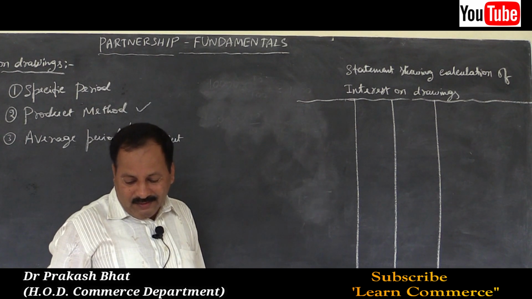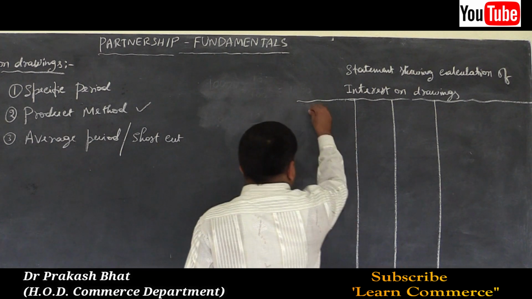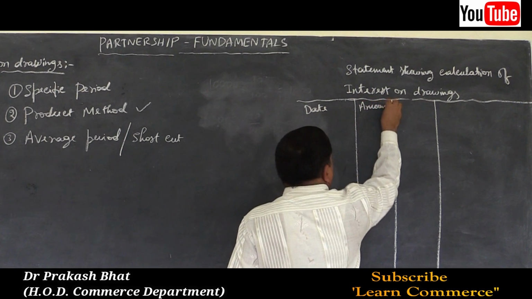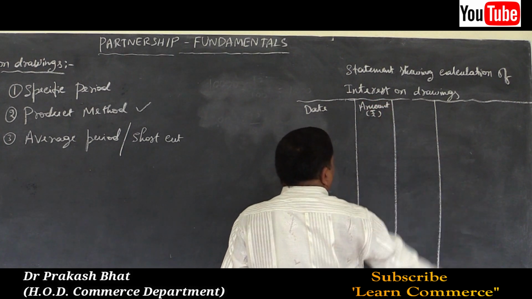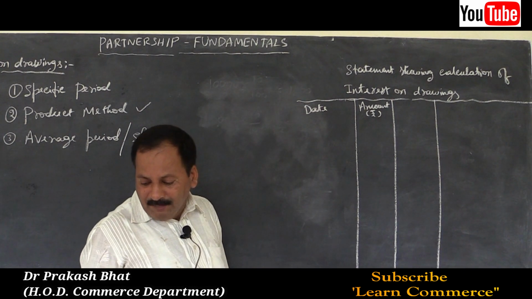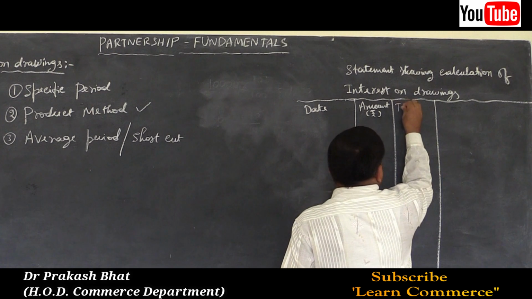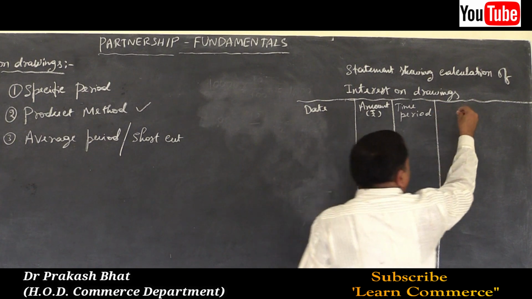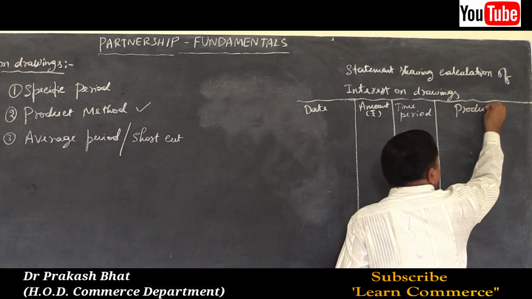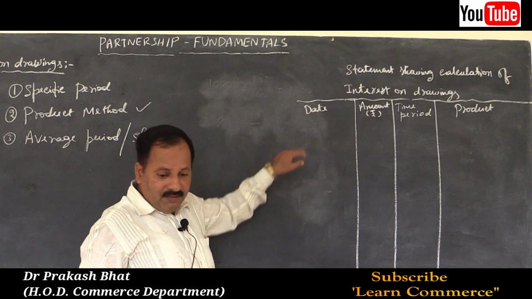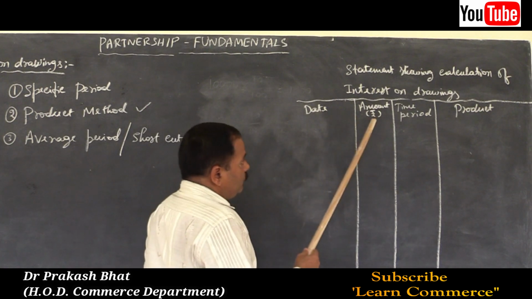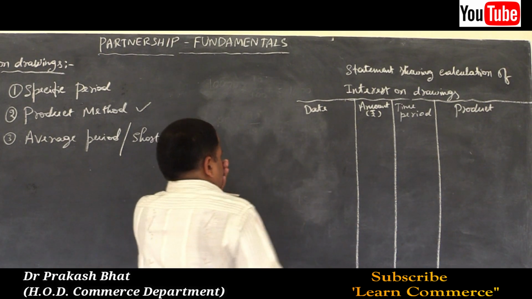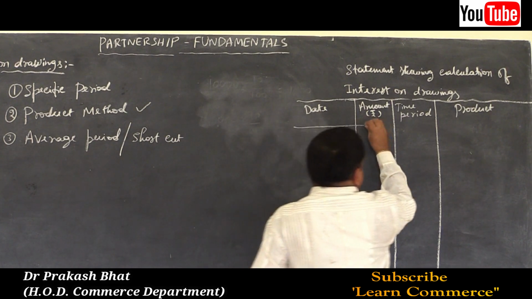So the column headings: date, amount in rupees, time period, and the last one is product.